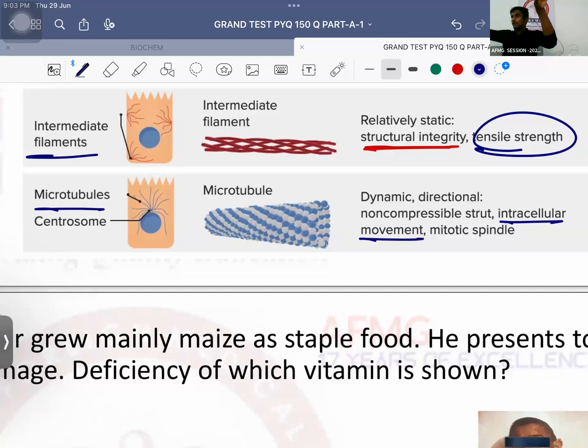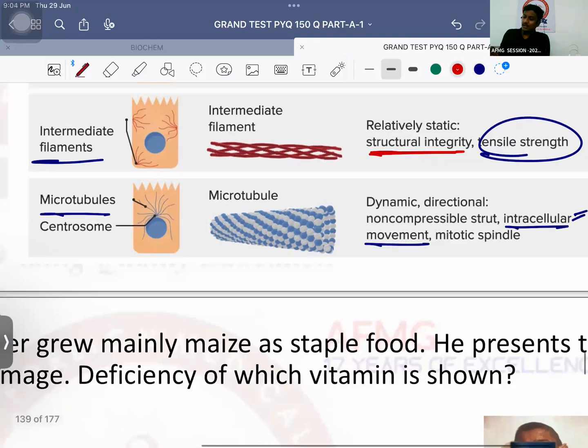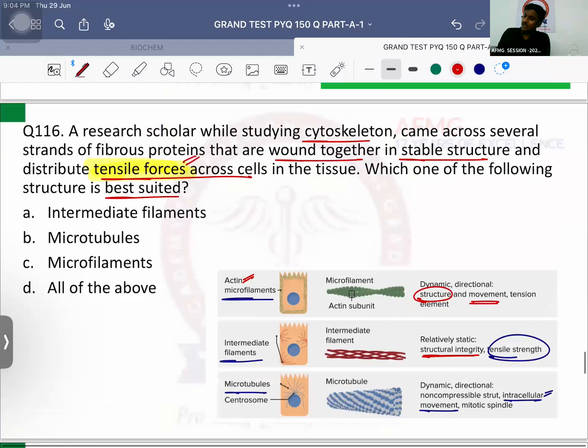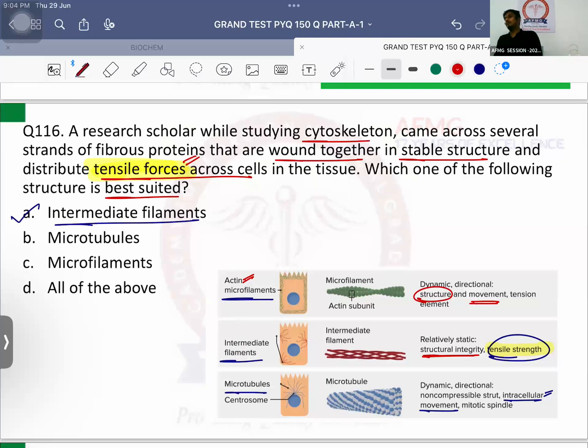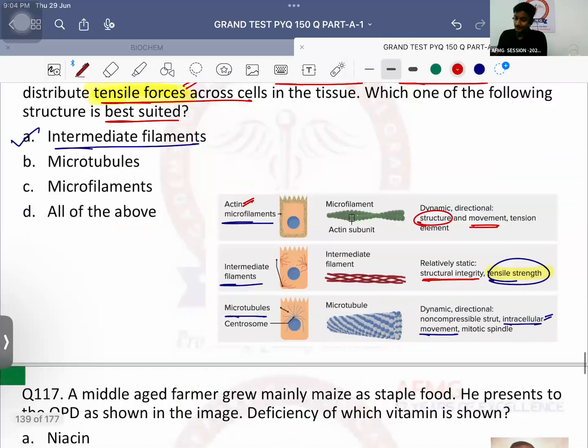This is a tubular structure. Some substance passes through it from one corner to another. Consider it a tunnel. So microtubules are responsible for intracellular movement. Okay, so please remember that. So definitely, as they have mentioned tensile forces or tensile strength, it will be provided by intermediate filaments usually.